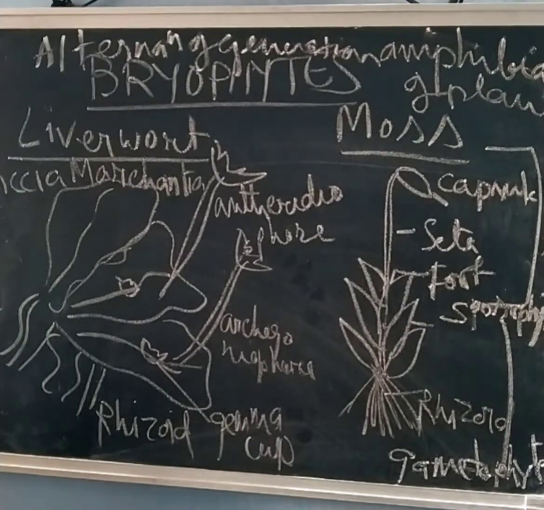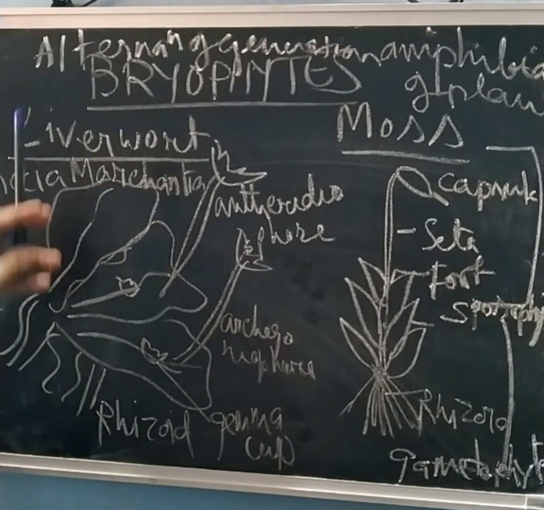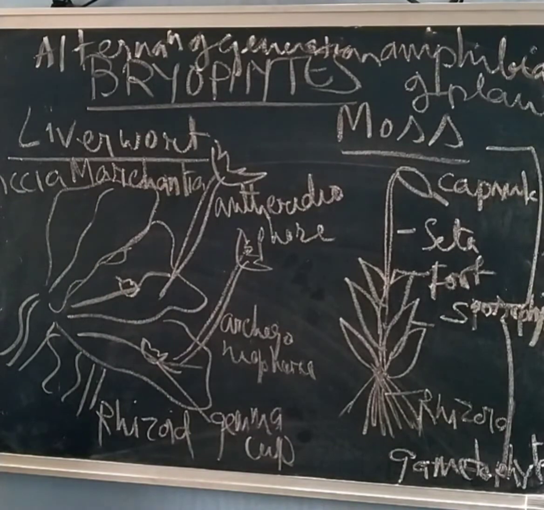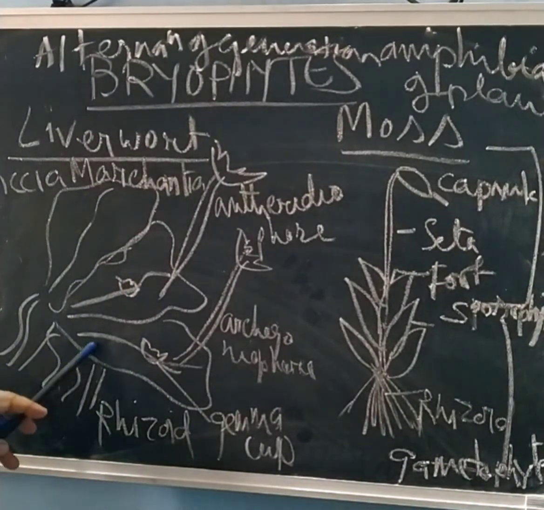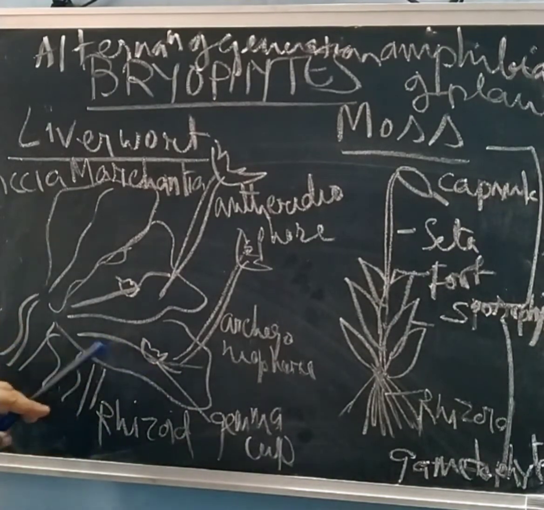Now come to the details of the first type, liverworts. The shape is like a liver. Riccia and Marchantia are two examples. The plant body in the liverwort is thallus-like, green, and they spread on the surface of the soil.